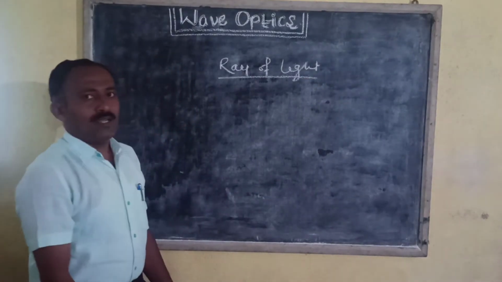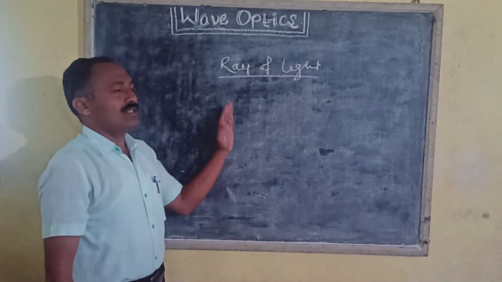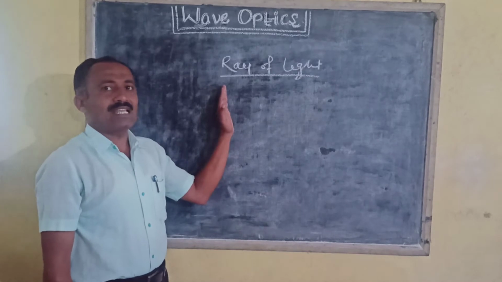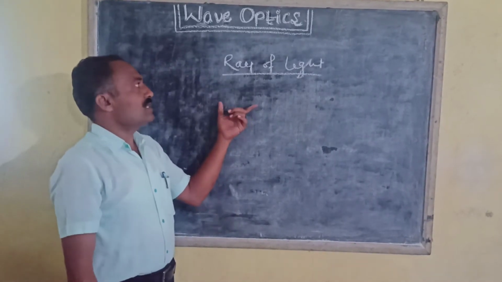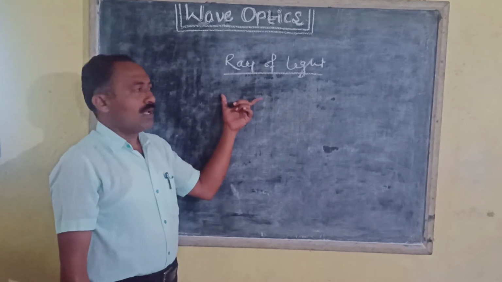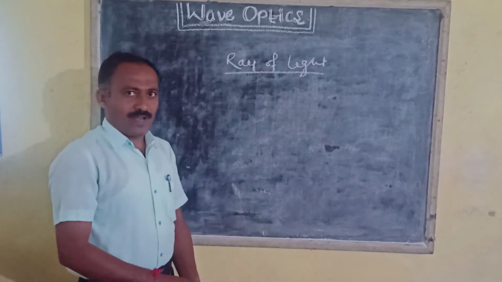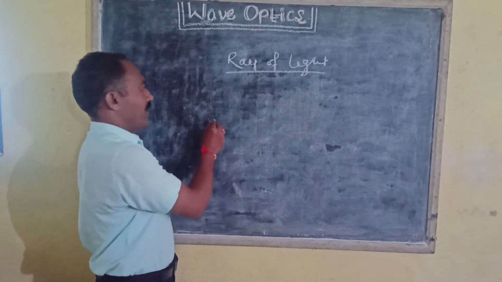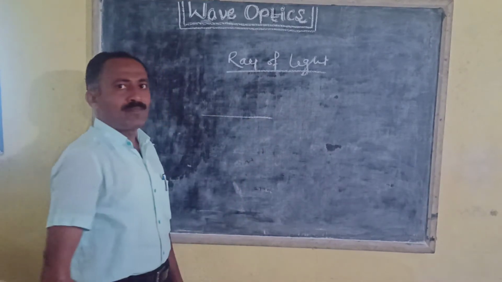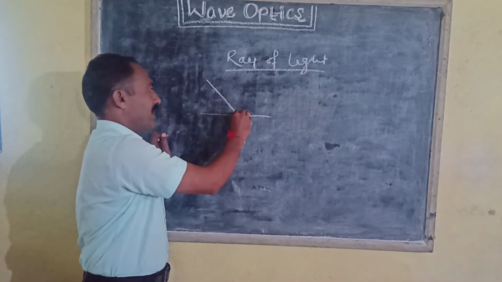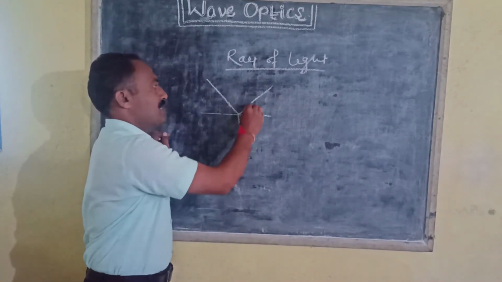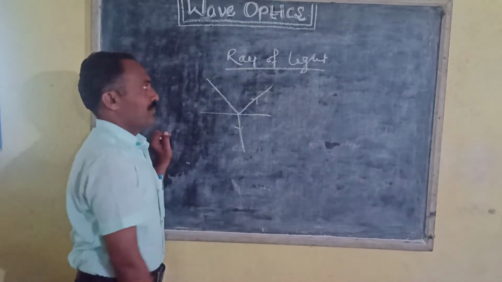When this ray of light encounters a surface, it gets reflected or refracted and changes its direction. When such a ray of light is incident on a reflecting surface, it changes its direction, or when it is refracted, it changes its direction.